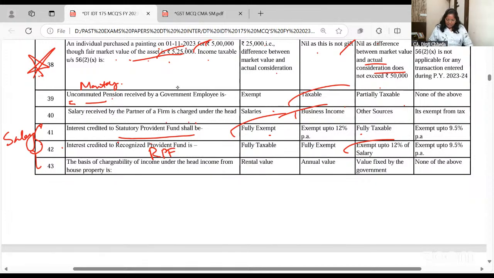Okay. The basis of chargeability of income under the head income from house property. So house property income, where does it start? Rental value, annual value, fixed government rent, none of these? Annual value.